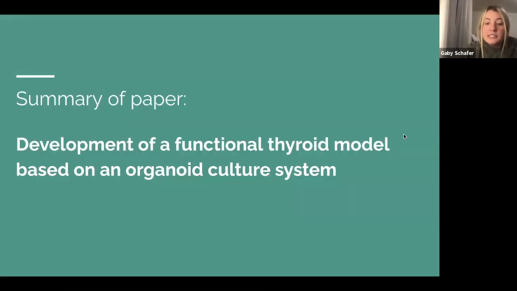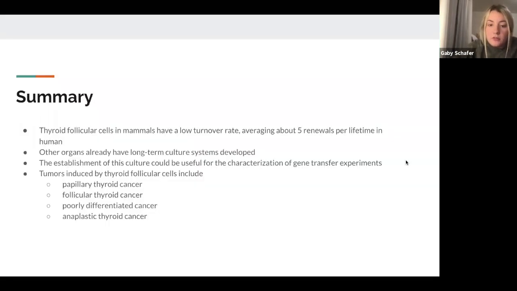The paper I chose is "Development of a functional thyroid model based on an organoid culture system." Thyroid follicular cells in mammals have a low turnover rate, averaging about 5 renewals per lifetime in humans. This factor of thyroid cells has made long-term culture and propagation challenging.